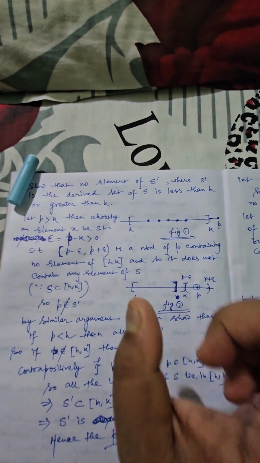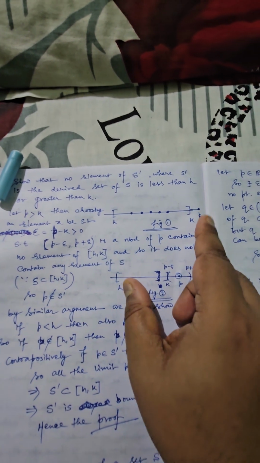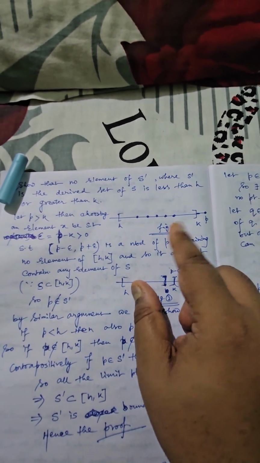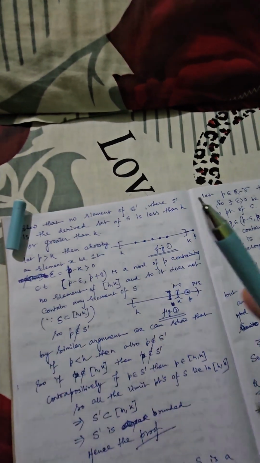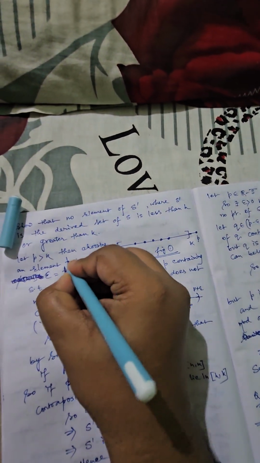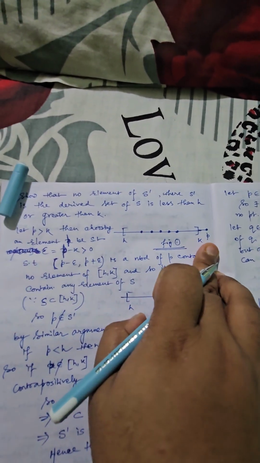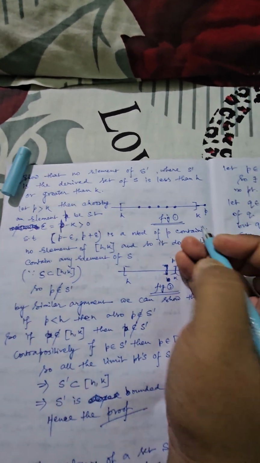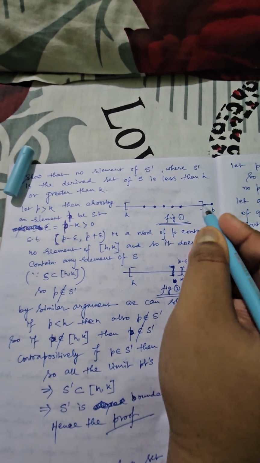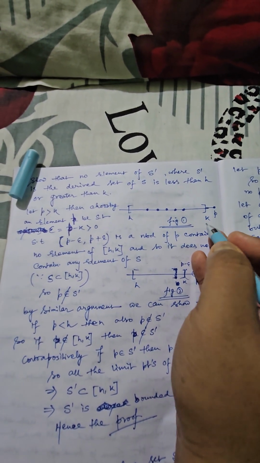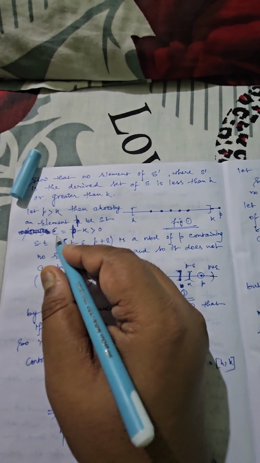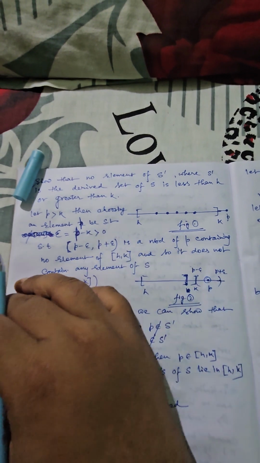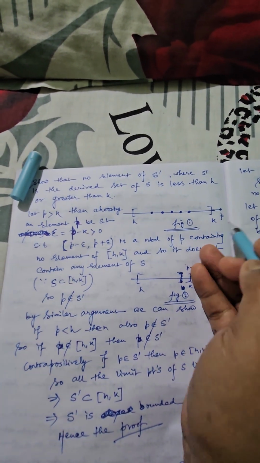Now again you must remember, you should not show this type of diagram in the examination, but it is for your own understanding. Now let us consider a certain element P, as I have shown, which is greater than k, satisfying this criteria. Obviously P is greater than k, so there is a distance between P and k, so P minus k must be positive. Now we can choose epsilon, sufficiently small, greater than 0, as P minus k. So technically this particular difference has been chosen as epsilon.